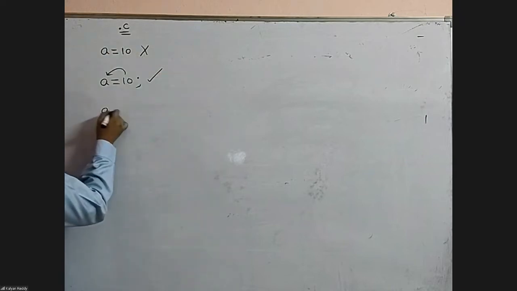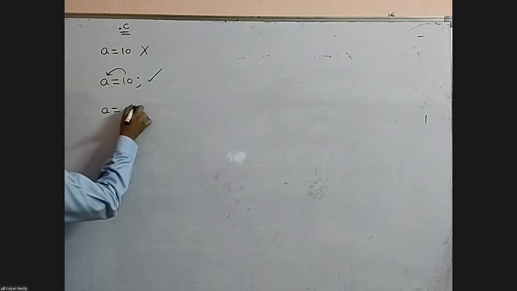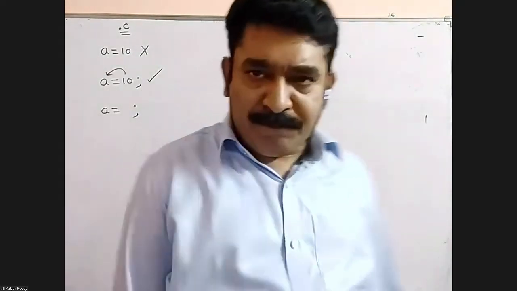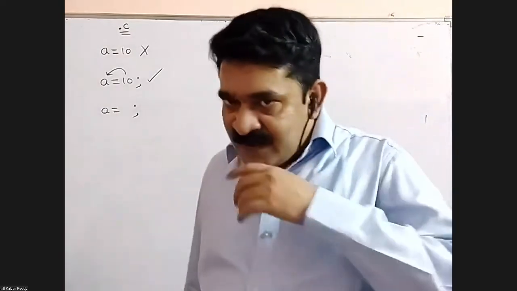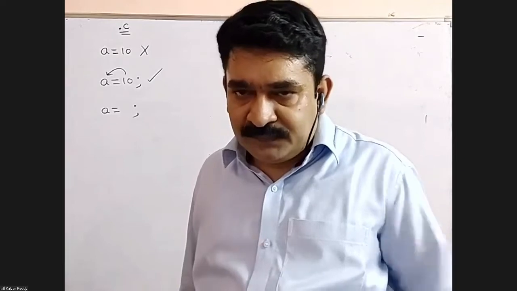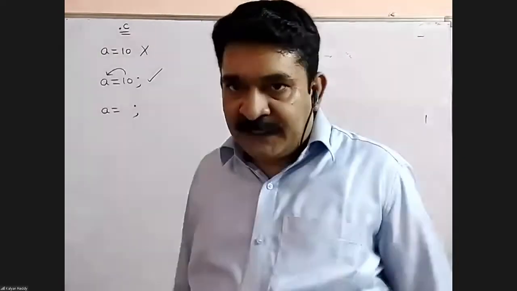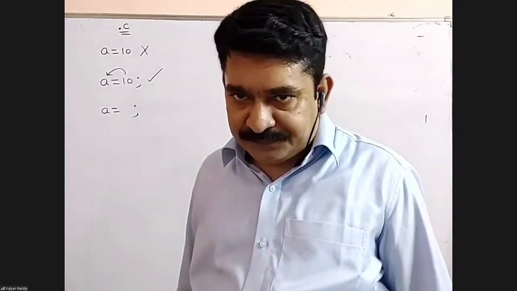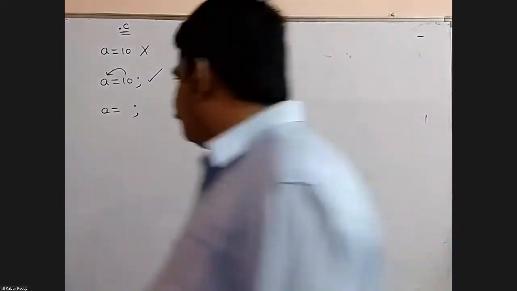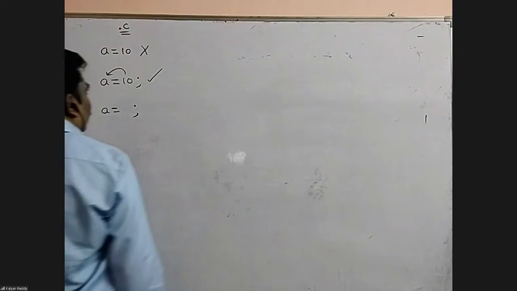Give an expression like this: a equals semicolon. Is it valid? Think. Pause the video. No, it is not valid. Error. The error message: R value required.